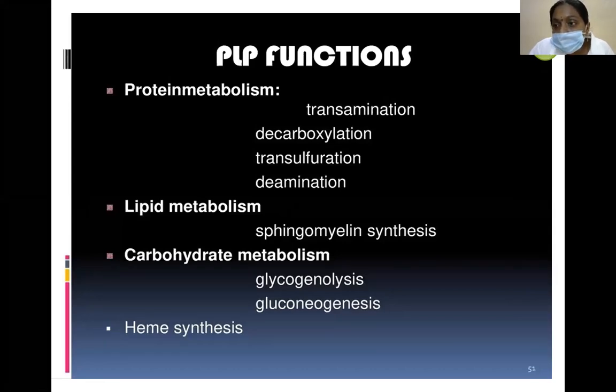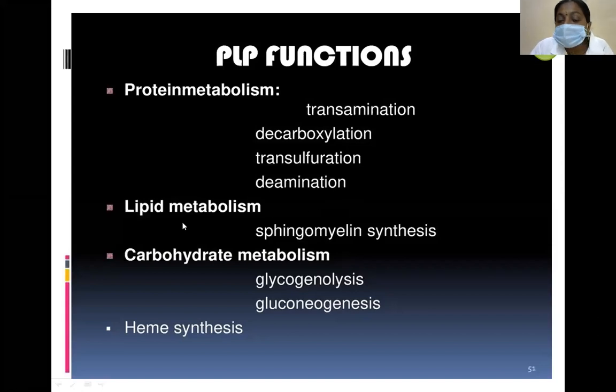Transamination, the transfer of an amino group to a keto group in the presence of transaminases, is PLP dependent. Decarboxylation, removal of a carboxyl group. Transsulfuration, the transfer of a sulfur group, mainly seen in homocysteine metabolism. Deamination, removal of an amino group.